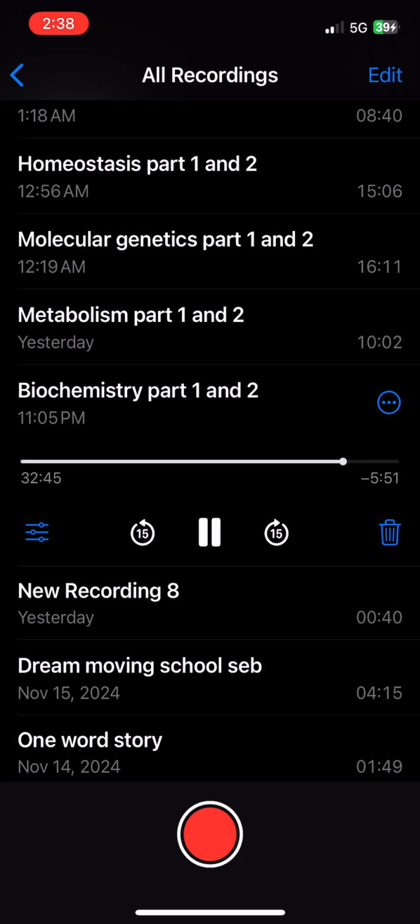Then we have the types of transport. So there's passive transport, where no energy is needed. So for this, there is simple diffusion, which is small molecules that are moving from high to low concentration. And there's facilitated diffusion, which is the same as simple diffusion, but it uses a protein channel. It still goes from high to low concentration. Then we have active transport, where energy, or ATP, is needed. So there's transport proteins, which are the channels and molecules moving from low to high concentration.